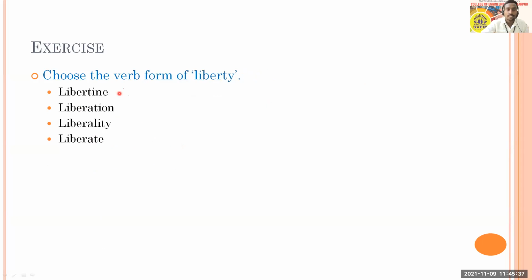That will be the correct answer. Now you people have another, different question. Choose the verb form of liberty. And your options are libertine, liberation, liberality, liberate. And you have to answer. Your options are, poll is in front of you. Choose the correct option.